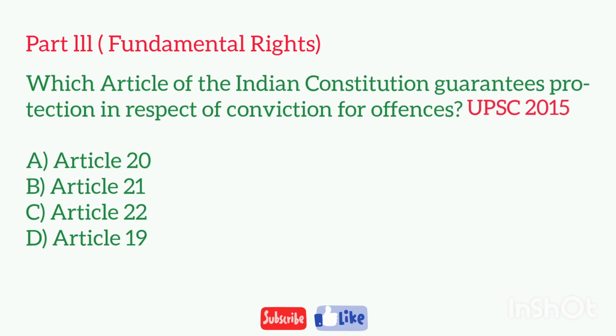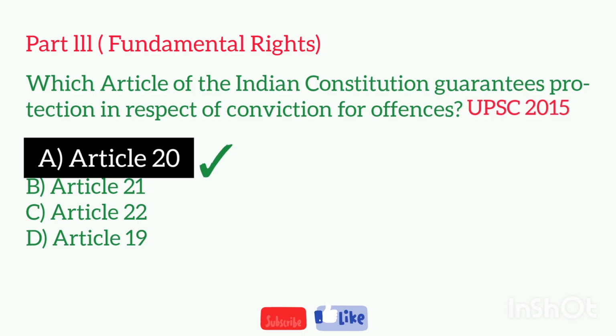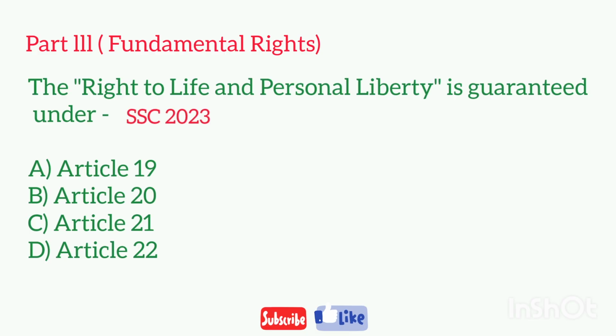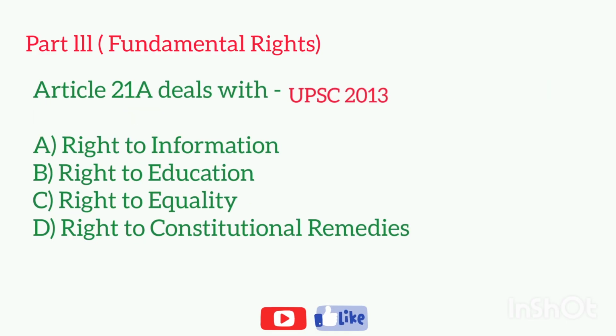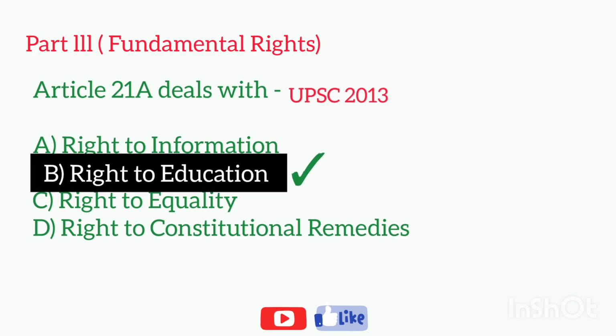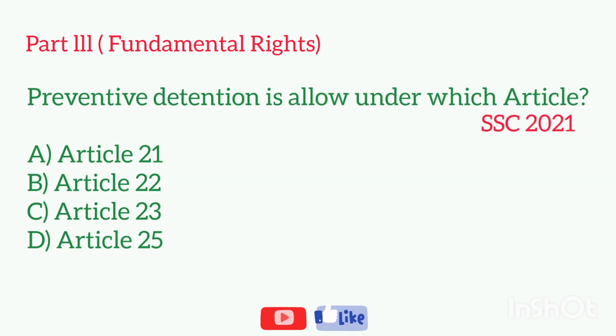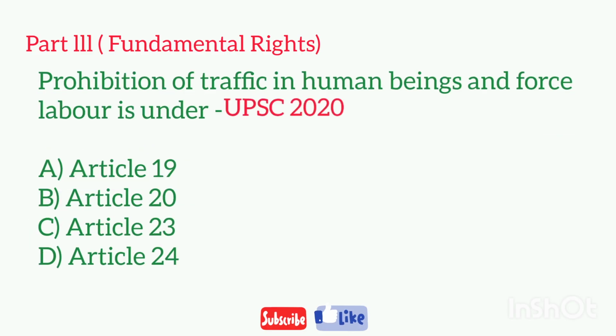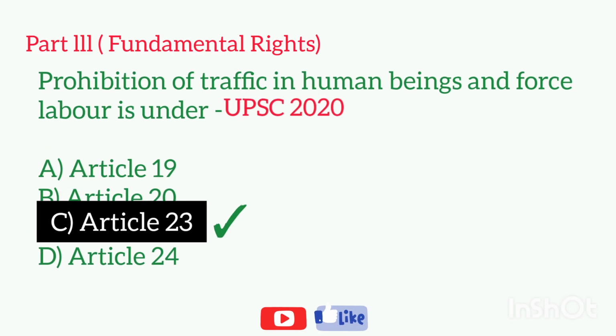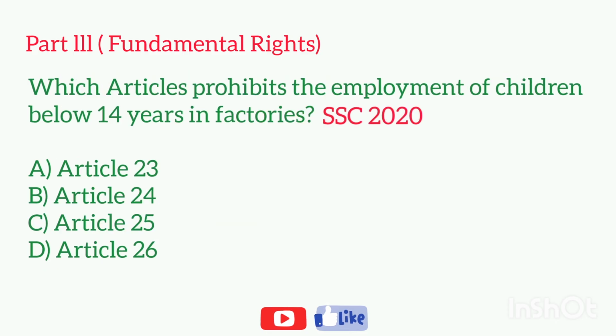Which article of the Indian Constitution guarantees protection in respect of conviction for offences? The right to life and personal liberty is granted under. Article 21A deals with. Preventive detention is a law under which article? Prohibition of traffic in human beings and forced labor is under. Which article prohibits the employment of children below 14 years in factories?